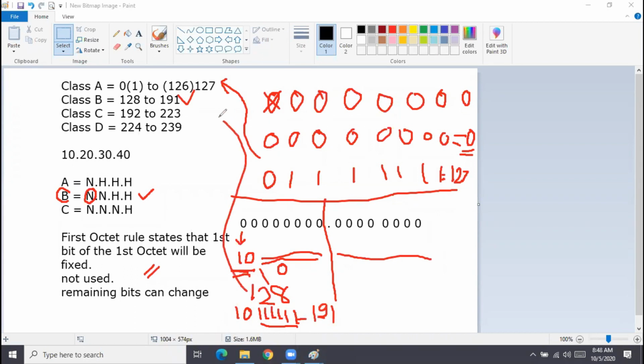So 128, because of 1 0, the remaining 6 bits can change. So if they don't change, all the 6 bits will be zeros. So 1 and 7 zeros, basically it is 128. And if all the 6 remaining bits change, the maximum becomes what? 191. Clear, guys?